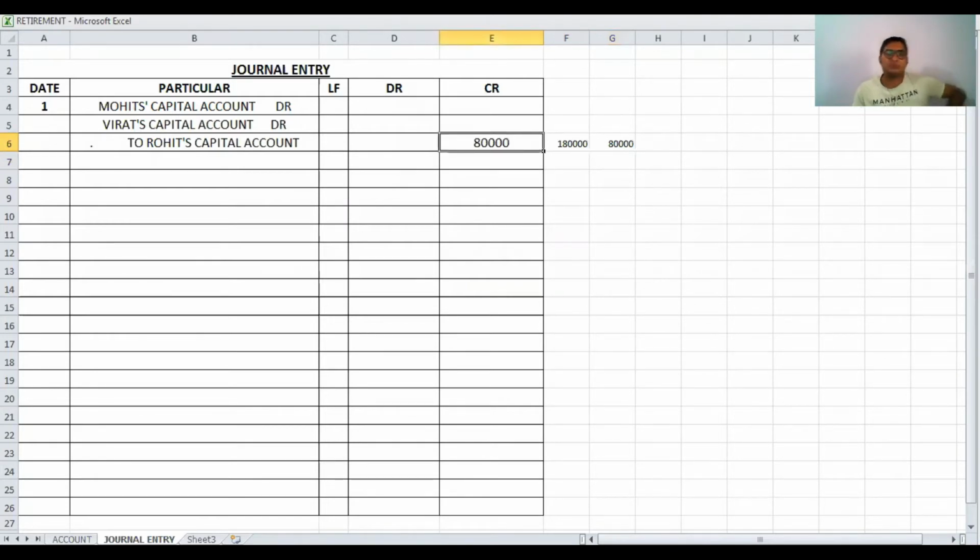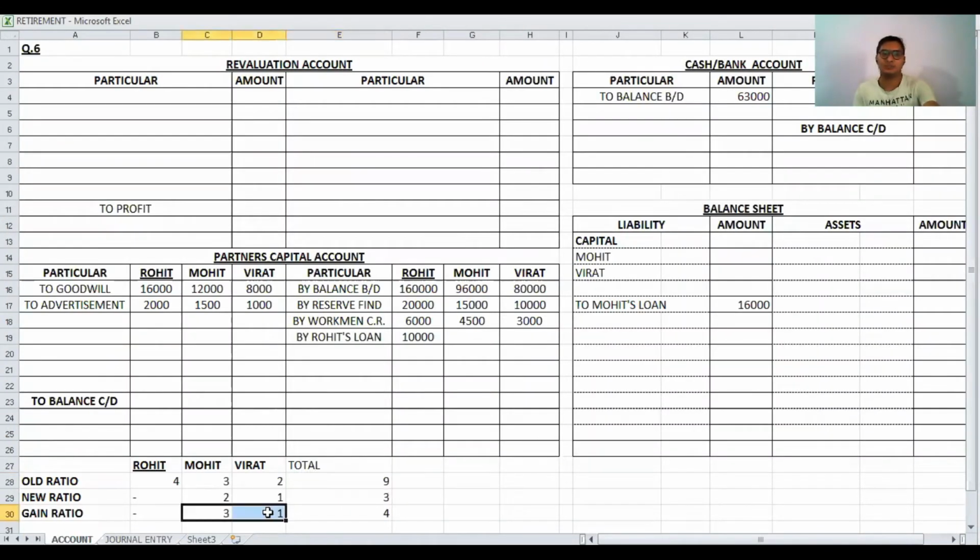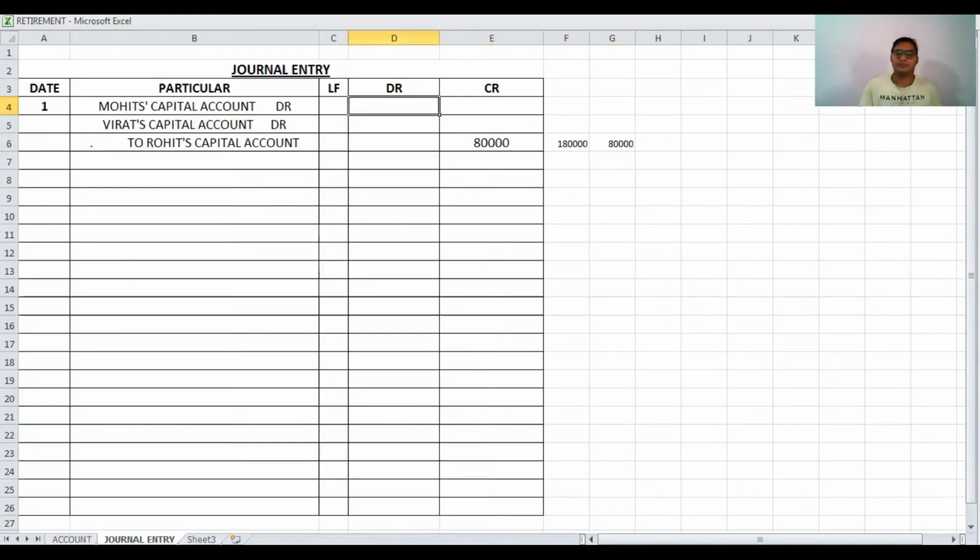Now this 80,000 is distributed between the remaining partners in gain ratio. Gain ratio is 3 is to 1, so 80,000 into 3 divided by 4, and 80,000 into 1 divided by 4. So Mohit's capital account is debited by 60,000, Virat's capital by 20,000, and Rohit's capital is credited by 80,000.